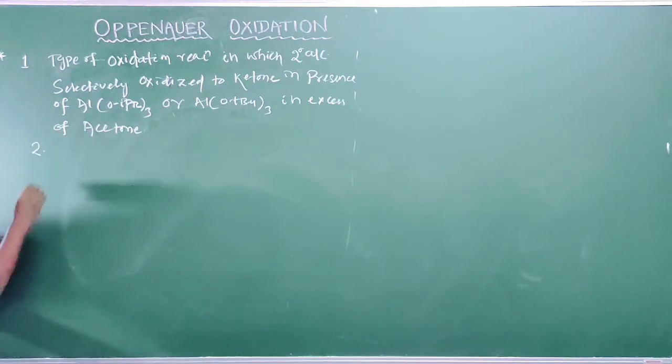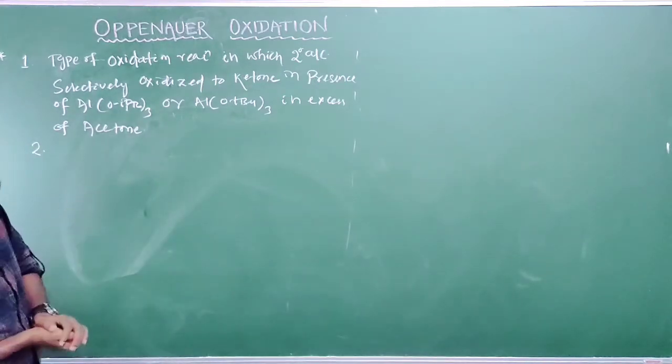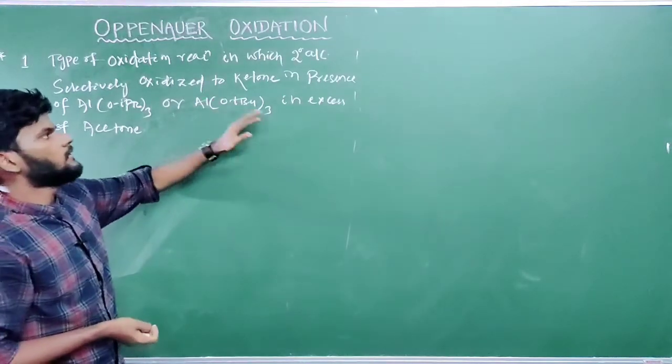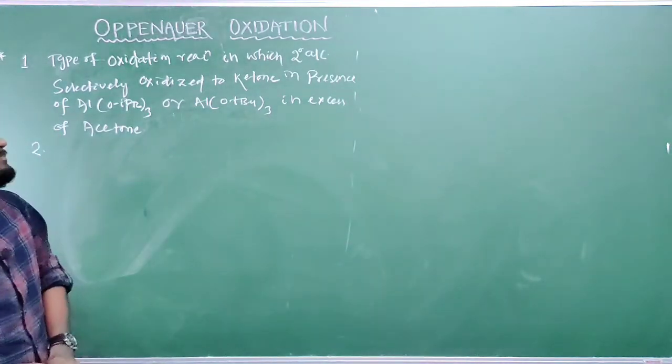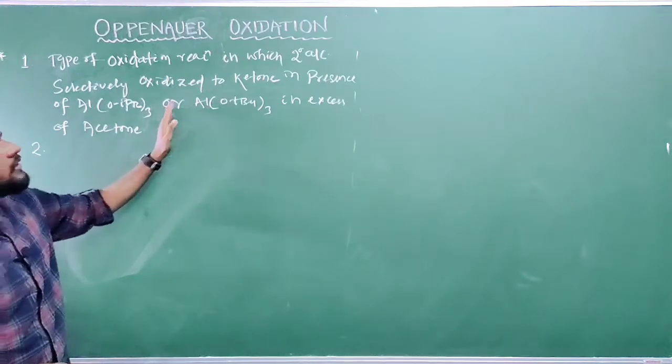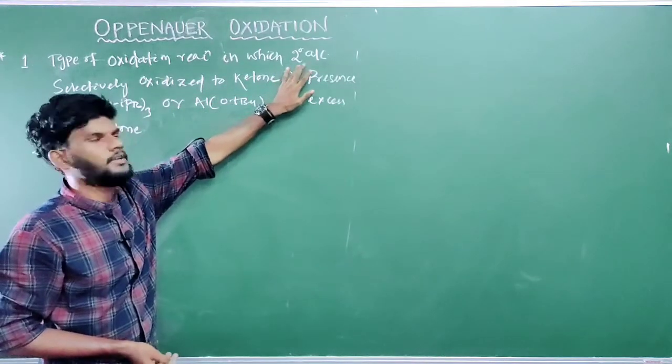Coming to the second point: what happens in the case of primary and tertiary alcohol? This selectively oxidizes secondary or 2-degree alcohol.